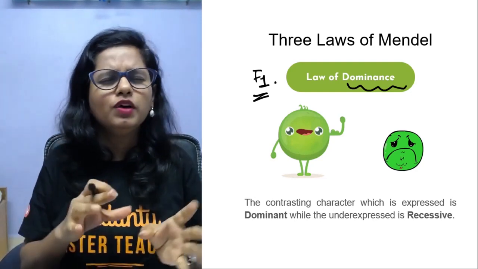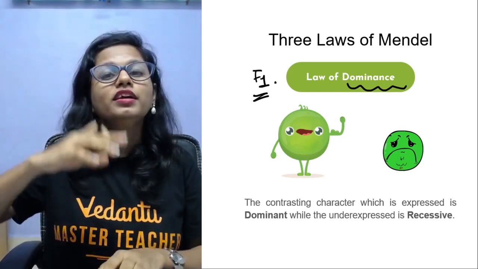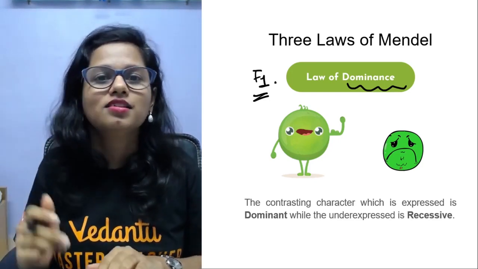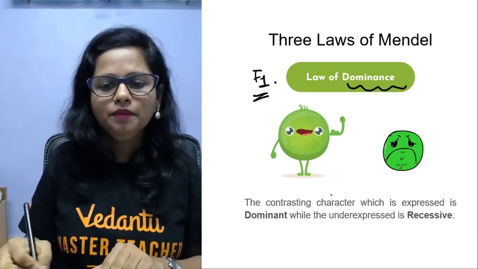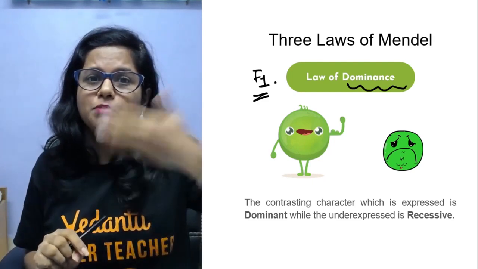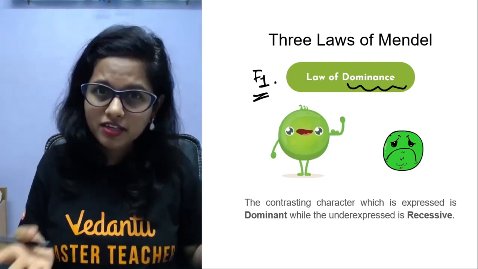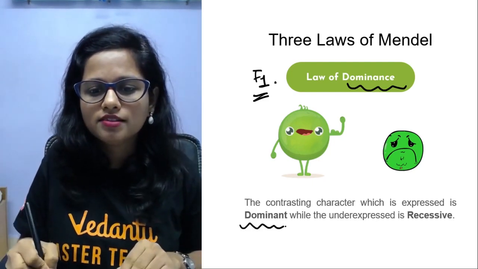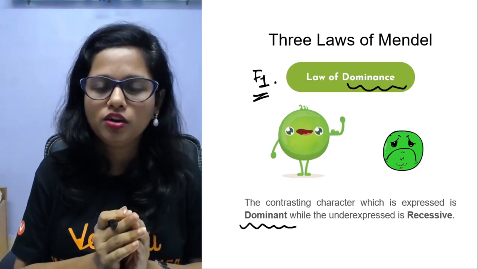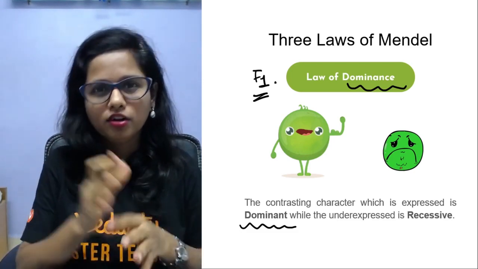Whereas the one which is getting masked, which only resurfaces, reappearing in the F2 generation, that is the recessive one. So in a pair of contrasting characters, the one which expresses itself in every situation is called the dominant allele or dominant factor. Mendel used the term factor, not allele.